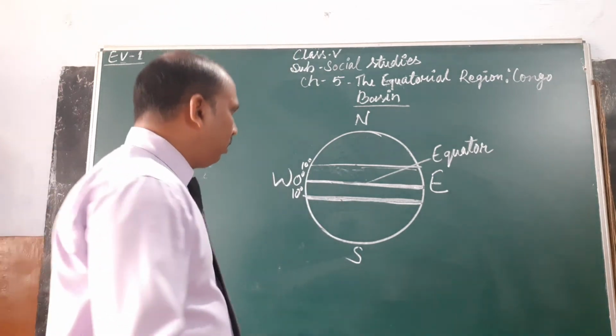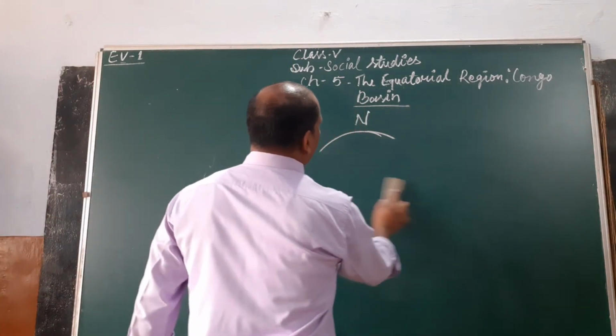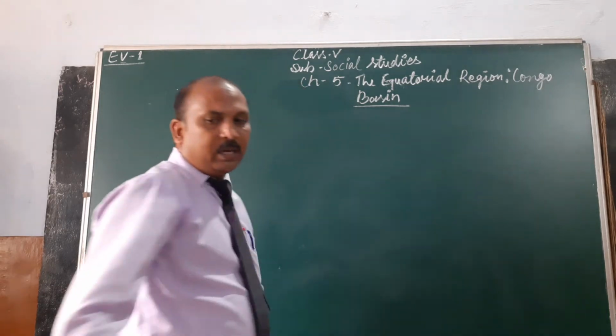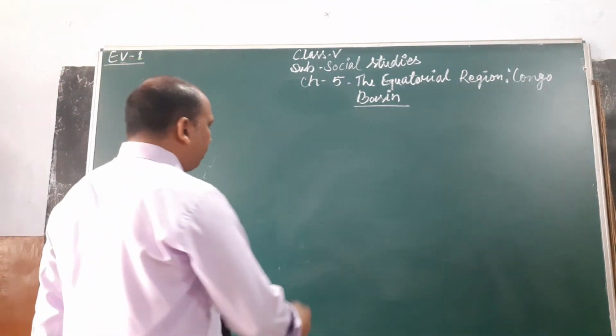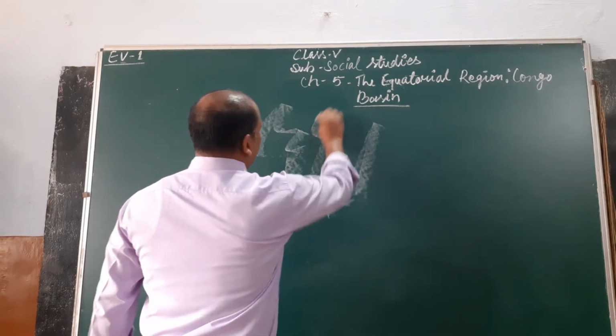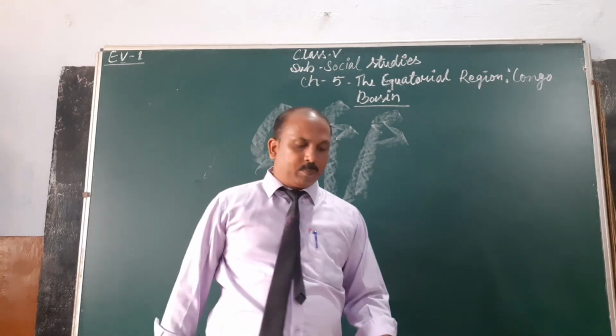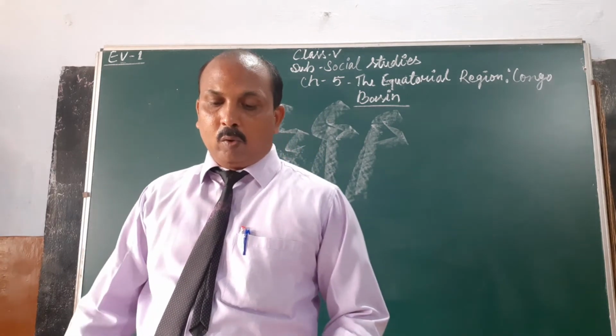So, as we know there is a hot and wet climate and rain every time, that's why the forests are very thick. The shrubs and herbs grow very thickly in this region.